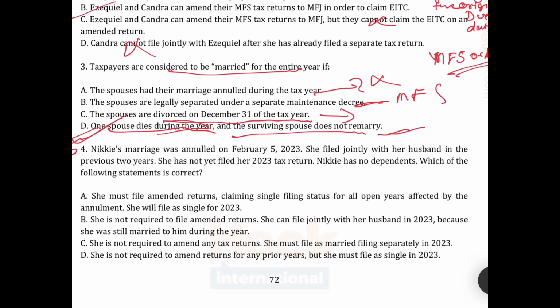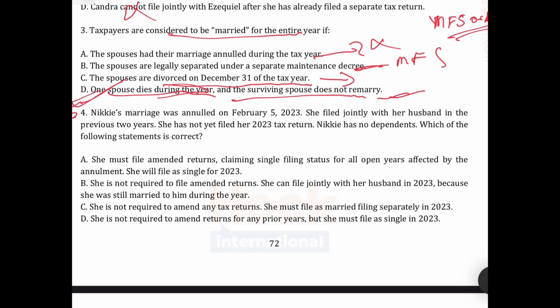Let's move to the next answer. Question 4. Nikki's marriage was annulled. She filed a joint return with her husband for the previous 2 years. She has to file her 2020 tax return. Nikki has no dependents. Which of the following statements is correct?